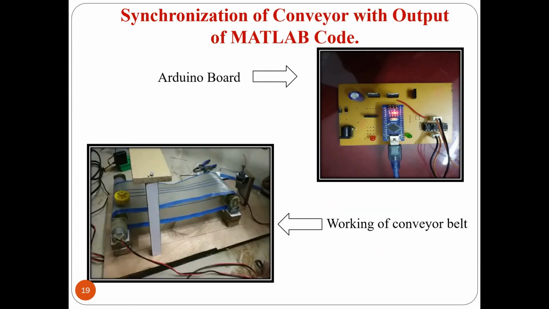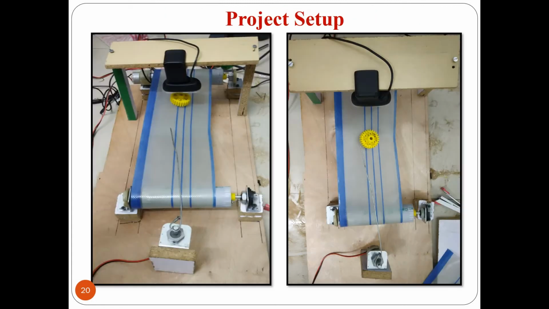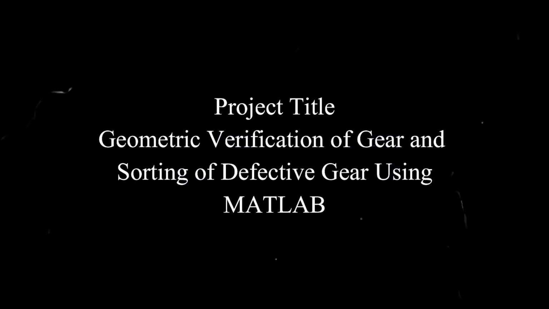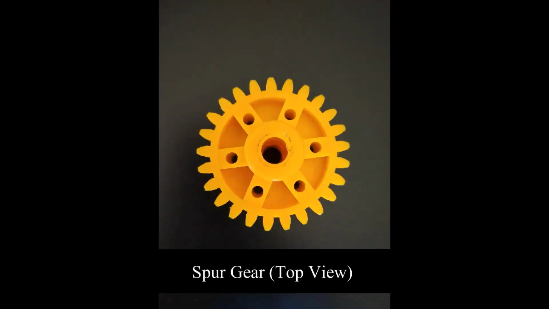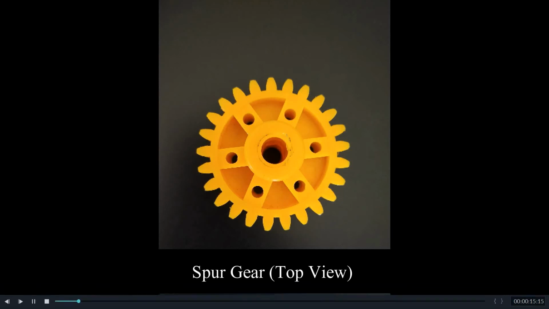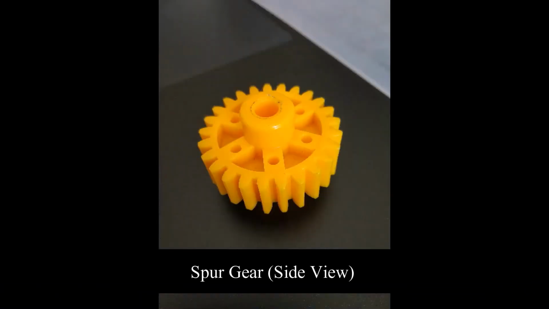The next slide is project setup. Two pulleys are mounted according to the required distance and the conveyor belt is mounted on the pulleys, on which our gear is kept. Initially, the motor and conveyor are stationary. Here, the photos of all the equipment and photos of the project making, from the inception to completion of the project, are shown in sequential manner.